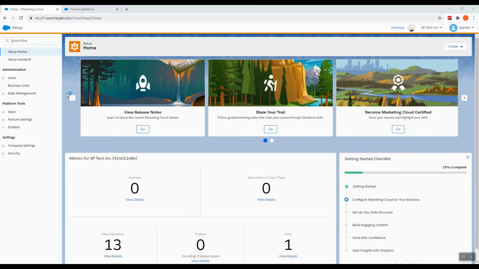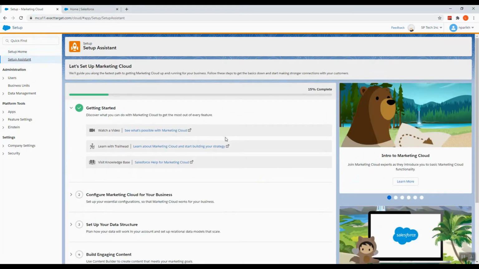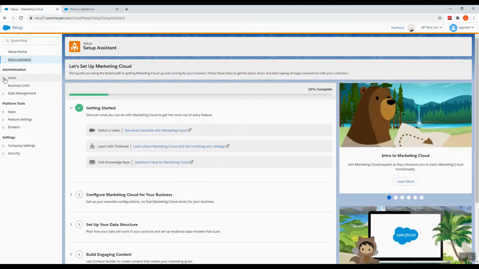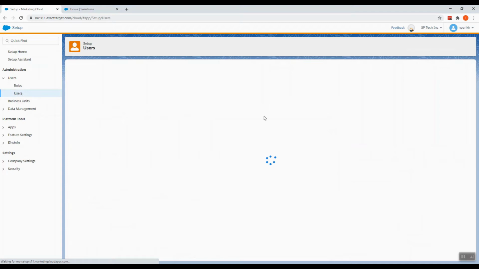This is the setup homepage. Here's the setup assistant, which helps us set up Marketing Cloud in the beginning. We need to check all of these to start working on it. Here are the users. We can create as many users as we want and select roles for each user.